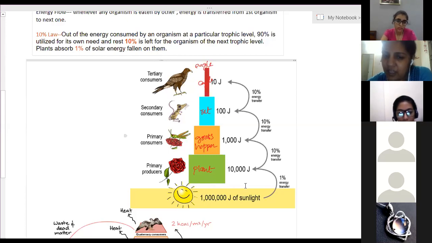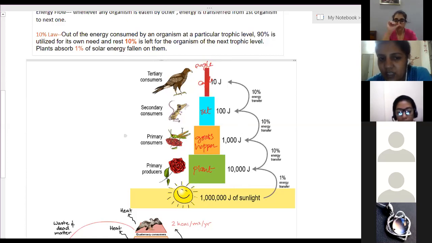Now out of 10,000, 9,000 they will use for themselves. Only 1,000 is transferred to the grasshopper when the grasshopper eats that grass. Now out of 1,000, 900 joules of energy is used by the grasshopper. Only 100 joules will be transferred to the rat.